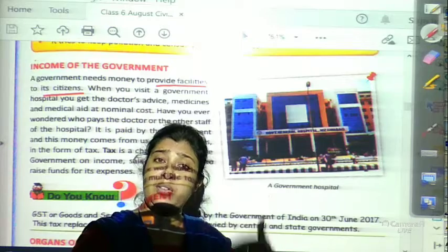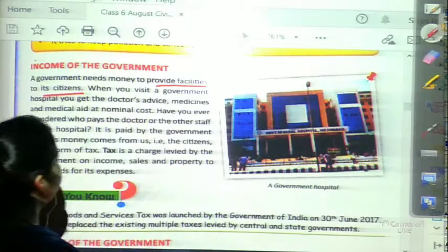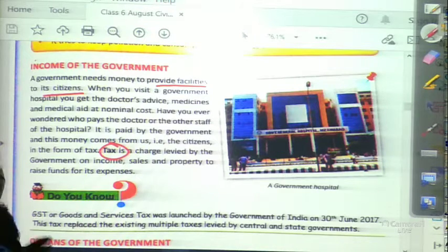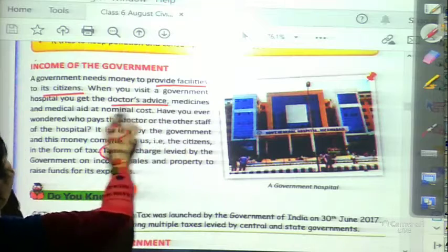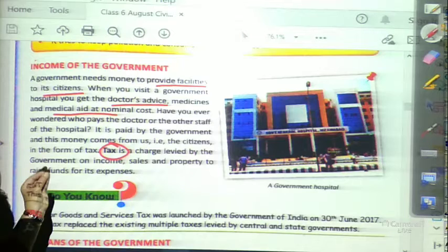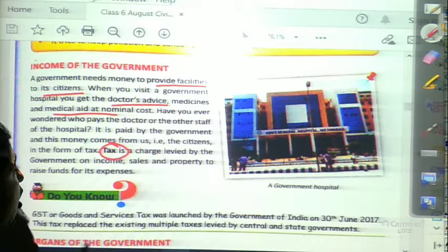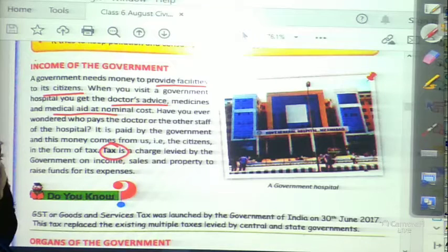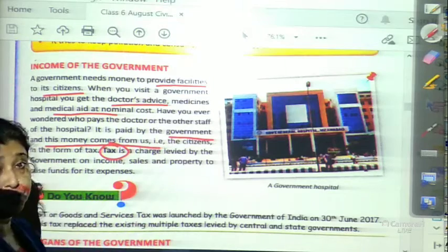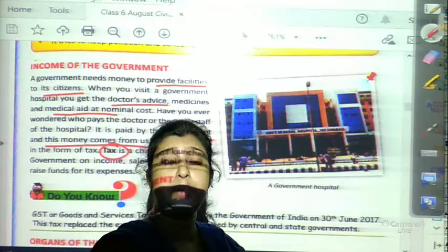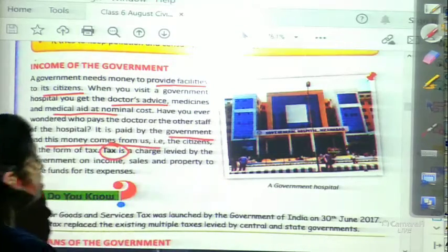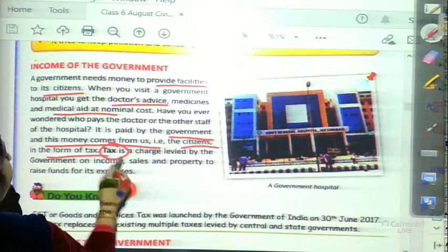But from where does the government get the money? The government actually gets the money from taxes. When you visit a government hospital, you get the doctor's advice, medicines and medical aids at very nominal cost. Have you ever wondered who pays the doctor or the other staff of the hospital? It is paid by the government, and this money comes from us. We the people give the money, but through a procedure, not by hand in cash, that is, citizens pay in the form of tax.